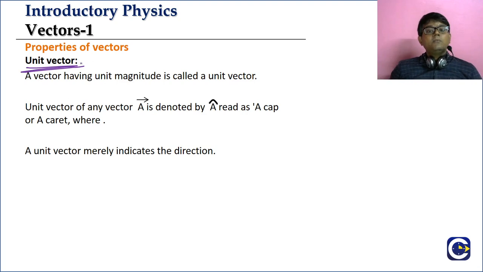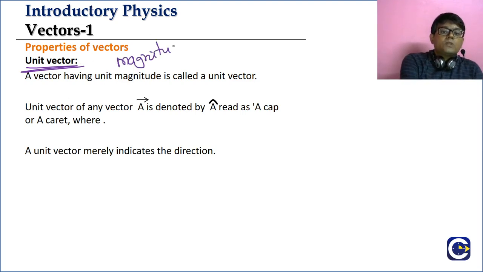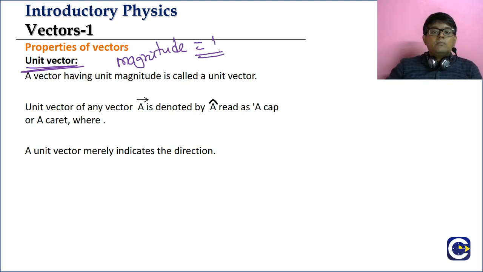Okay? So we will go into the next concept, the unit vector. We have already discussed that if you have a vector with magnitude 0, we call the vector a zero vector or null vector. If we have a vector whose magnitude is equal to 1, then we will call the vector a unit vector.